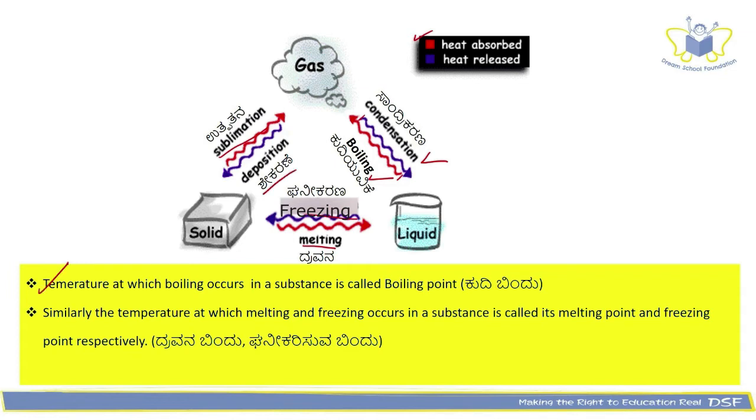Temperature at which boiling occurs in a substance is called as boiling point. Similarly, the temperature at which melting and freezing occurs in a substance is called its melting point and freezing point respectively.